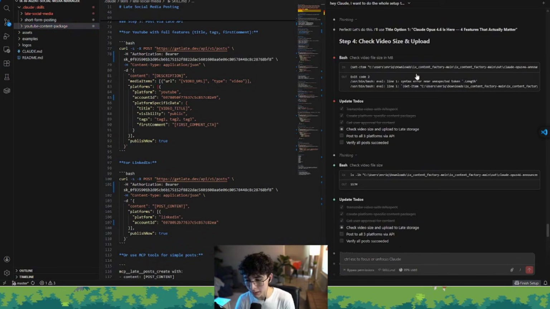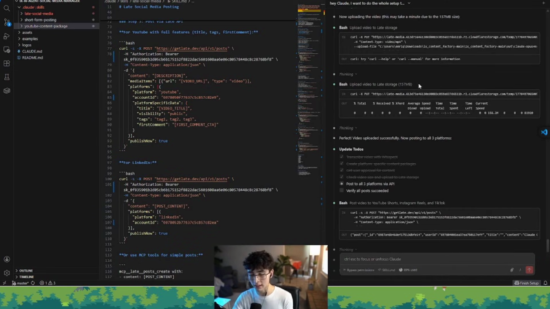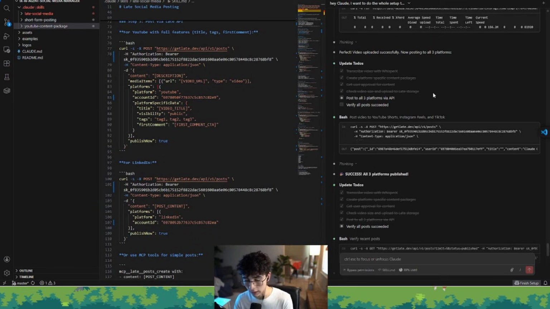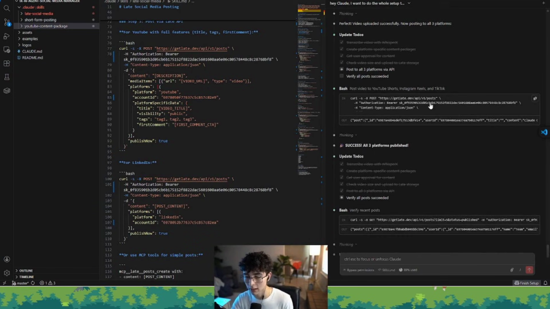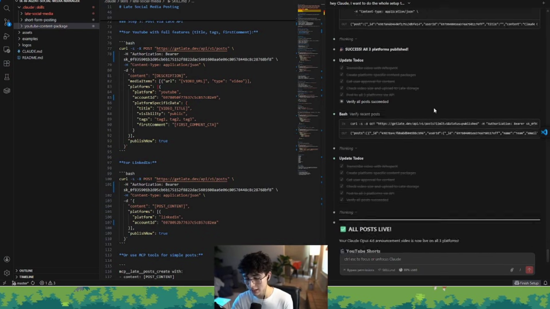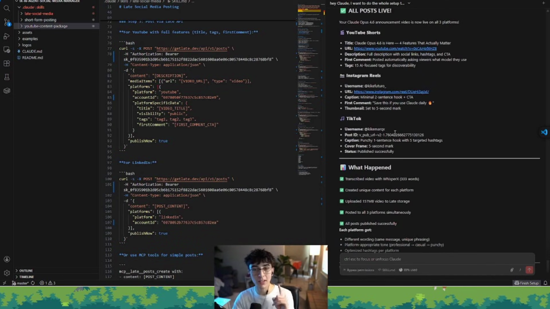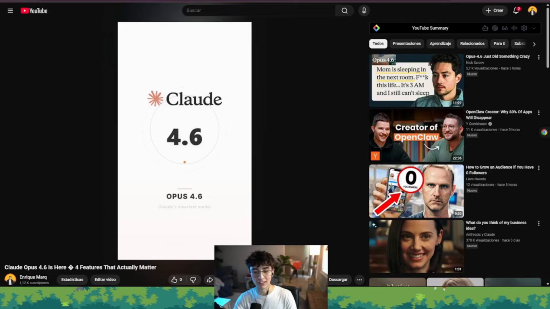It goes into step number 4. It checks the video size and then uploads that video into the Late storage. And then step number 5 is actually triggering the API endpoints to post the video into the social platforms. And then it finally verifies that the video was published. And here we have the video posted on our social medias with one simple voice prompt, as you can see here.